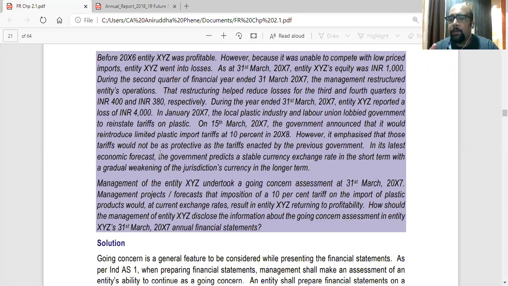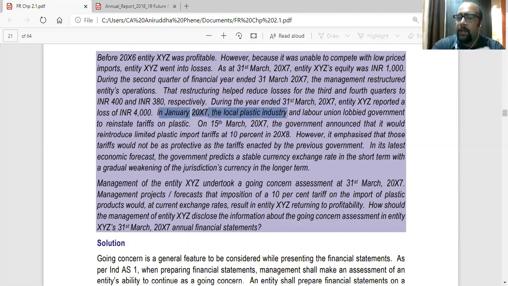Now, generally, when these things happen, the local manufacturers form a union or some association, some chambers of commerce, something like that. They represent the issues of the local manufacturers to the government, and the government then brings back the tax. They tell them, see, because of your abolition of that import duty, now we are suffering. Everyone is going out of business. Now please bring back the taxes. A similar thing happened in January 2007.